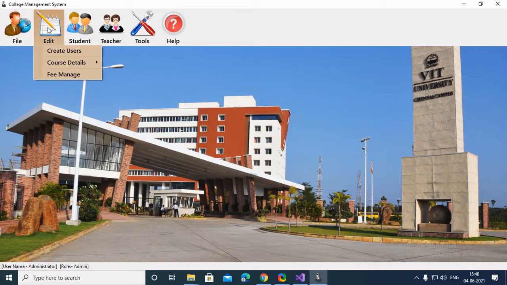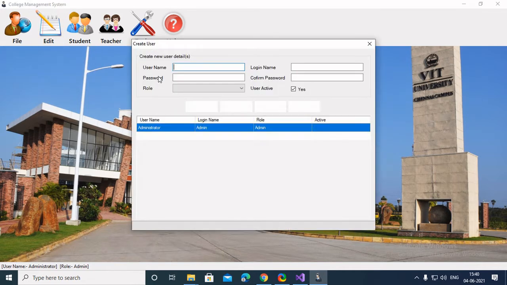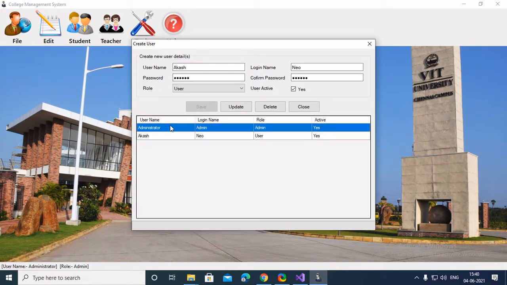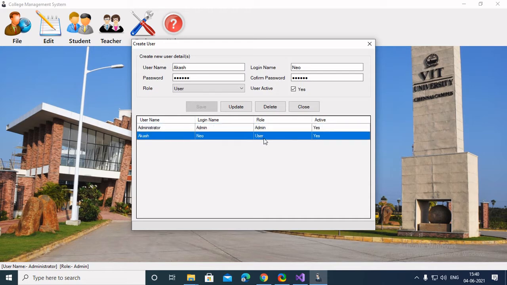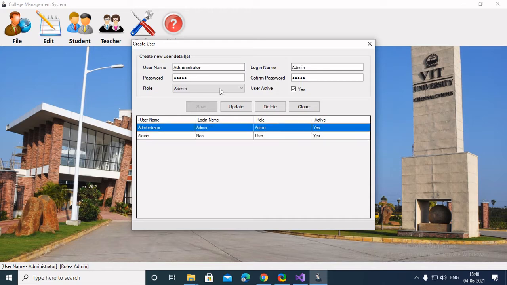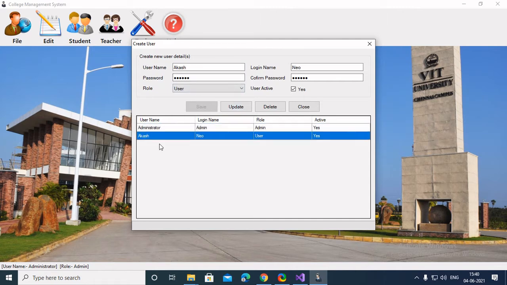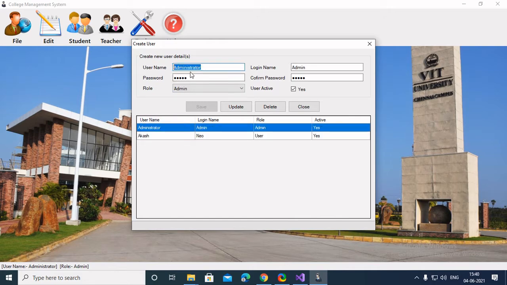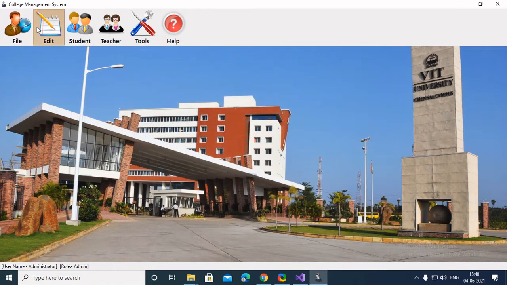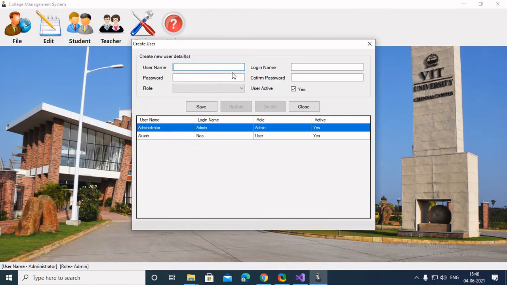So now let's create a user. As you can see, I have two users already. This is a normal user, as you can see in the role, and one is the admin. So let's add a new user. I'll give the username as John. Login name also would be John. Password I'll type as 1234.